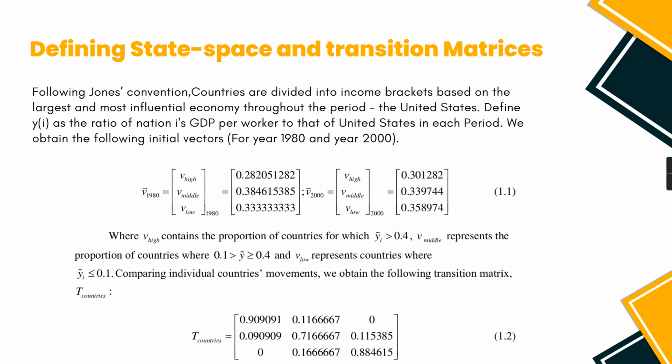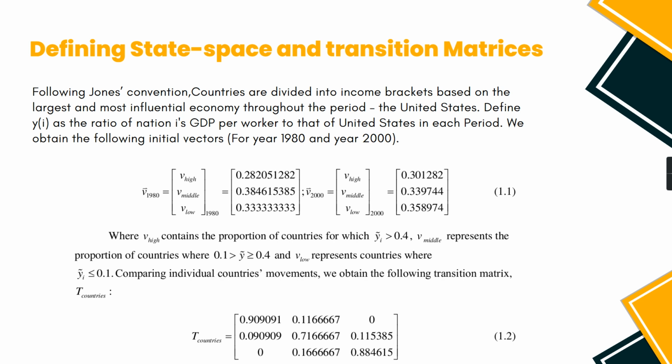To define a stochastic state vector, we divided the countries of the world into 3 parts based on their GDP per capita as compared to the USA. If the GDP per capita as compared to the USA was greater than 0.4, then they were in the high bracket, and if it was between 0.1 and 0.4, they were put in the middle bracket, and if it was less than 0.1, they were put in the low bracket.